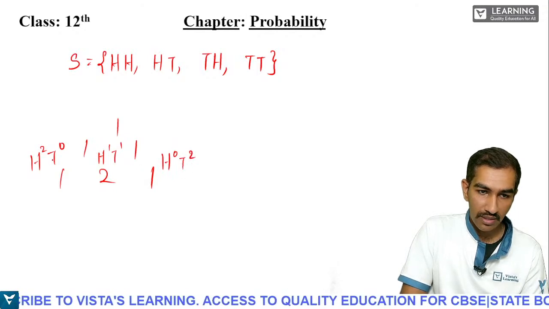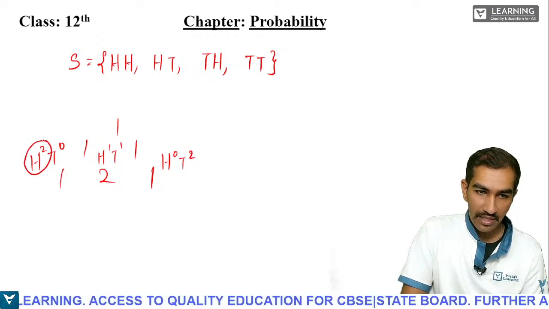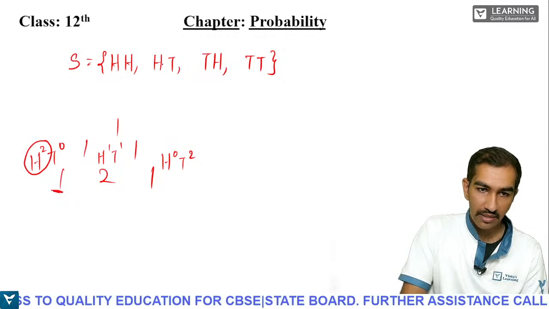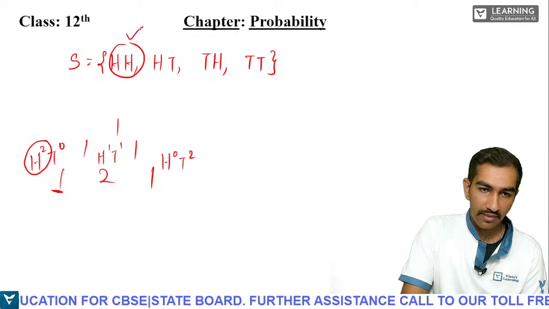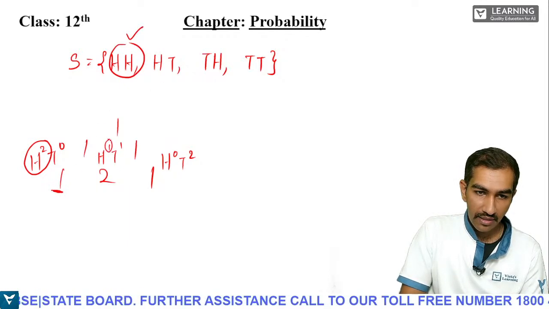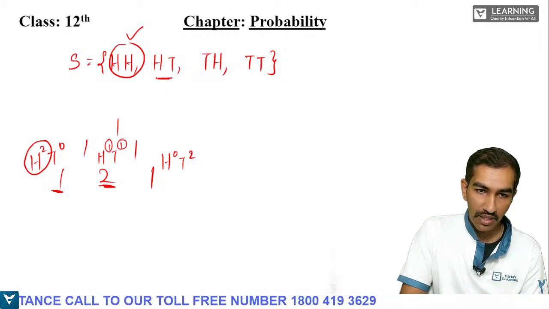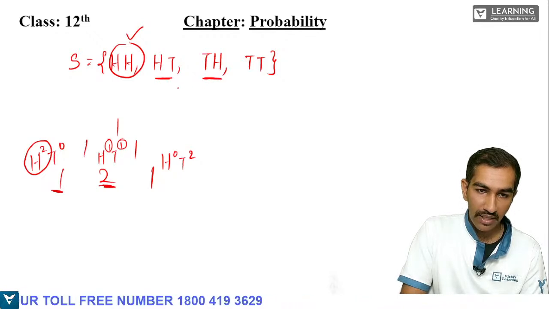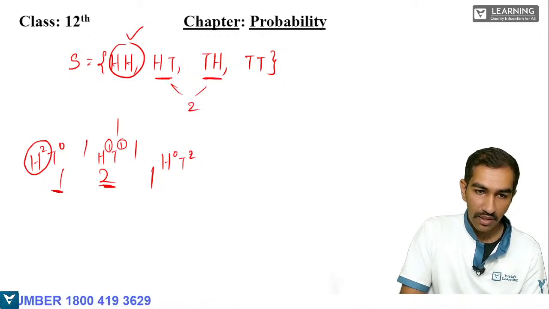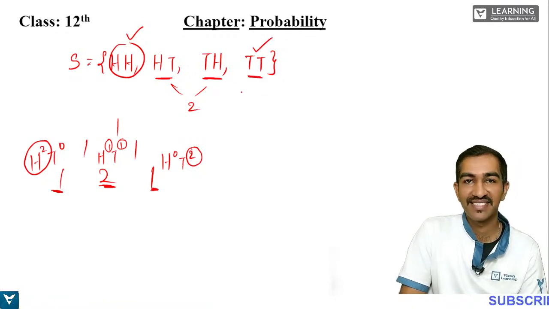Now see, students. 2 heads, how many are there? 1. Check. Correct. 1 head, 1 tail, how many are there? 2. See here, 1 head 1 tail, 1 head 1 tail, how many are there in total? 2. 2 tails, how many are there? 1. So 2 tails, 1 is there, that is also right.